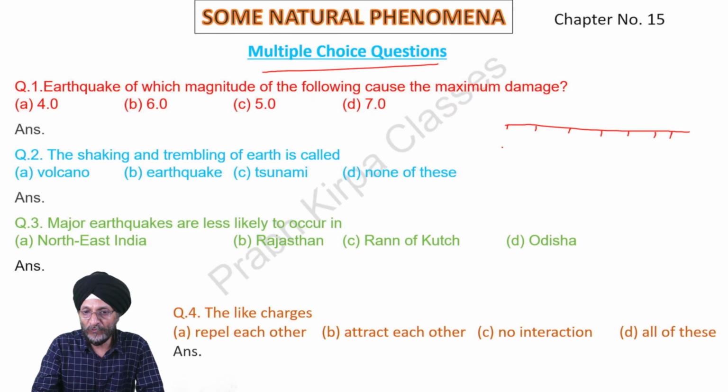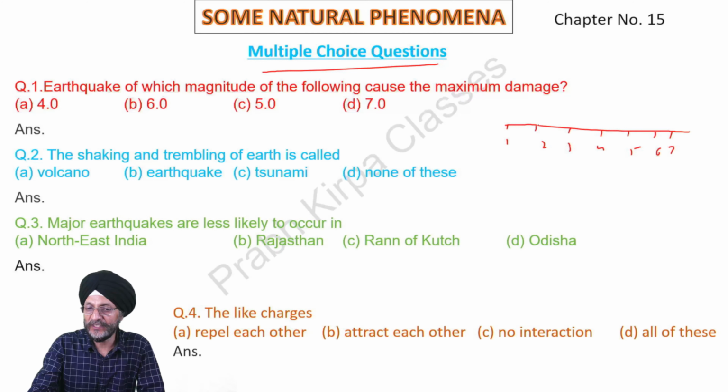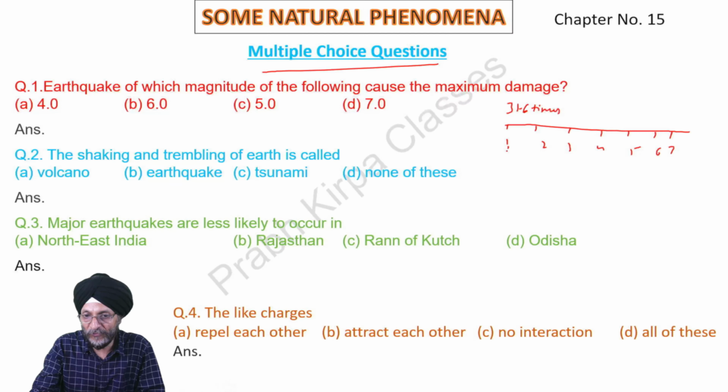As we move further, the destructive power of the earthquake increases by 31.6 times. So when we move from 1 to 2, the destructive power increases by 31.6 times. If we move from 2 to 3, destruction again increases by 31.6 times.